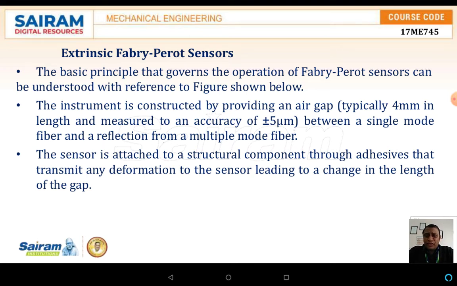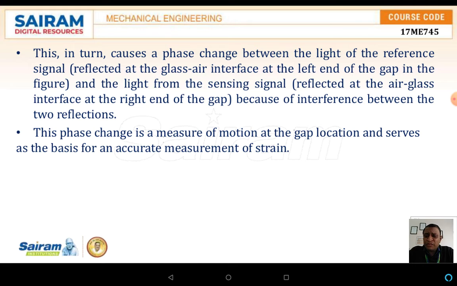This Fabry-Perot sensor is the extrinsic sensor, which is used in the outer portion, where the deformation in the material can be measured very easily. This in turn causes the phase change between the light of the reference signal as well as the light from the sensing signal. Because of the interference between the two reflections, this phase change is measured as a motion of the gap and the location, and serves as a basis for the accurate measurement of the strains.